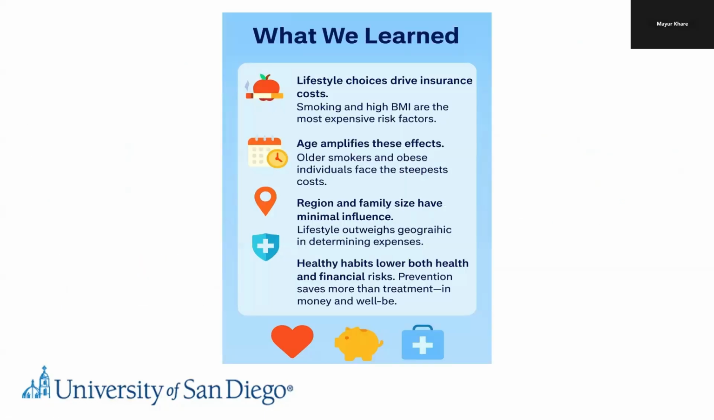To wrap up, our EDA clearly shows that lifestyle and health behaviors are the strongest determinants of insurance cost. Smoking and obesity drive medical expenses significantly higher, while non-smokers and individuals with a healthy BMI tend to have much lower cost. Age further amplifies these effects. Older individuals, especially smokers, face the steepest increases.